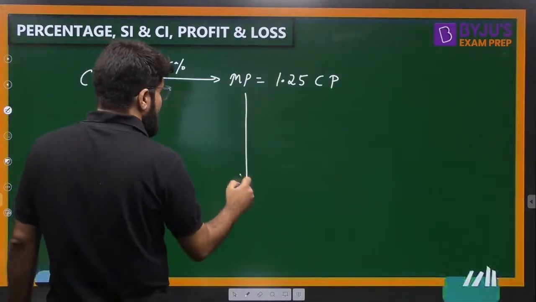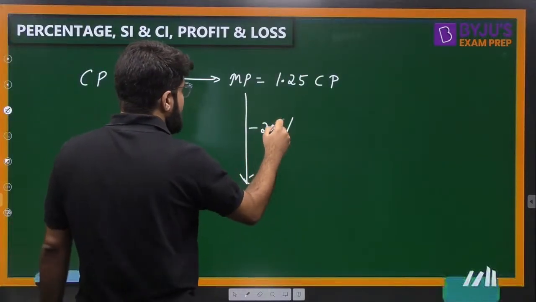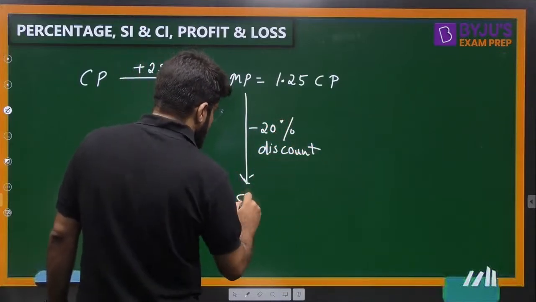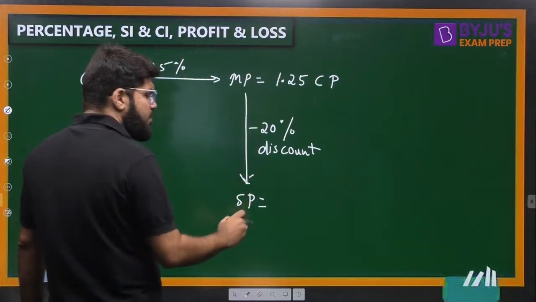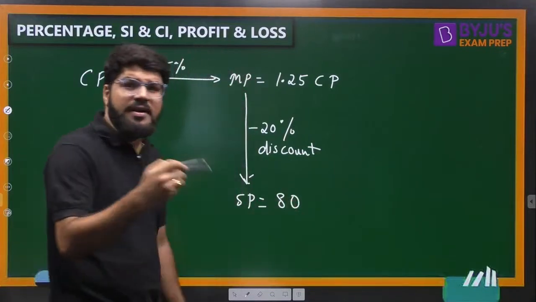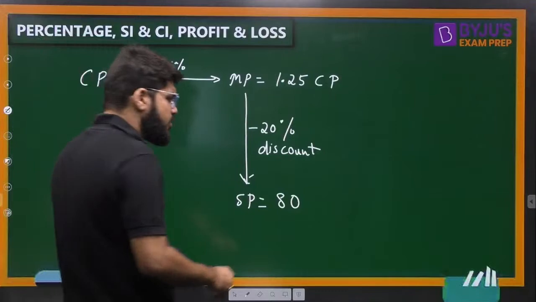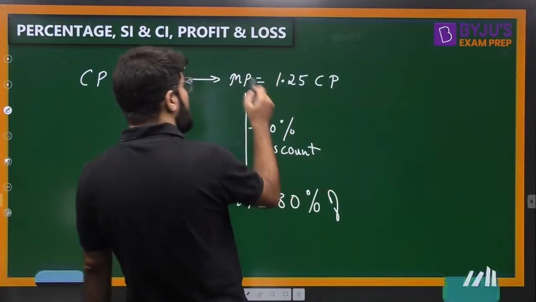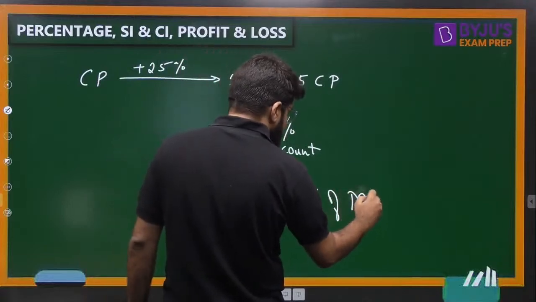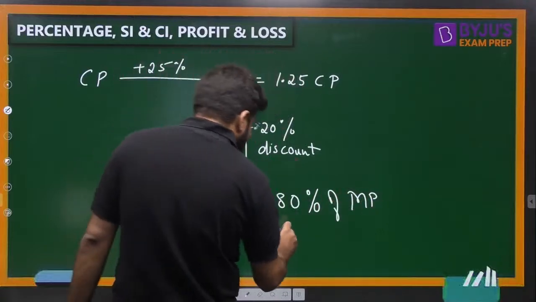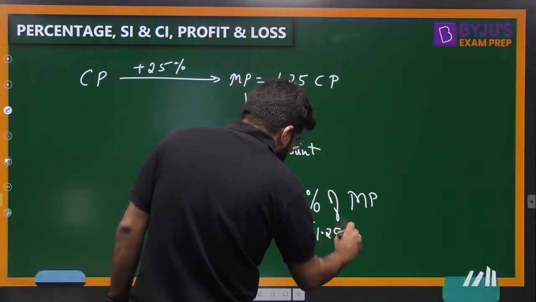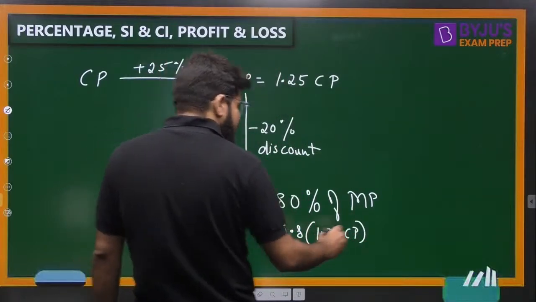So he'll be allowing a 20% discount, and discount is subtracted. So now he'll be giving 20% discount to make the final selling price. So 20% subtract kiya. So selling price, how much is left? 100 minus 20, 80%. 80% of what? 80% of the marked price. Right, 80% is 0.8 of the marked price, which is 1.25 CP, and 1.25 into 0.8 is actually 1, so you get CP.